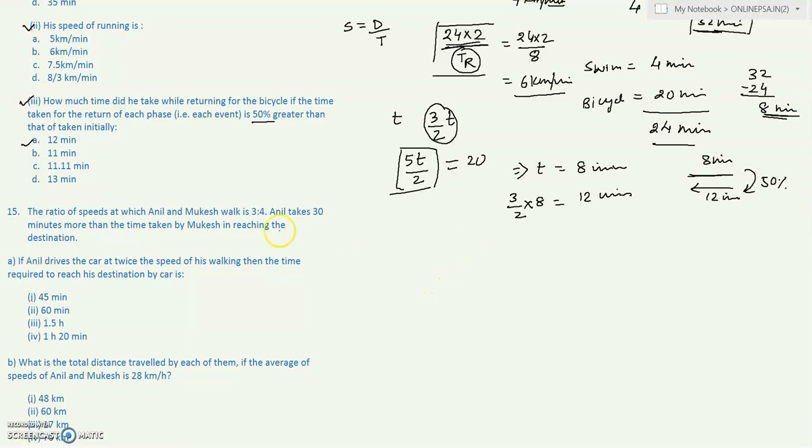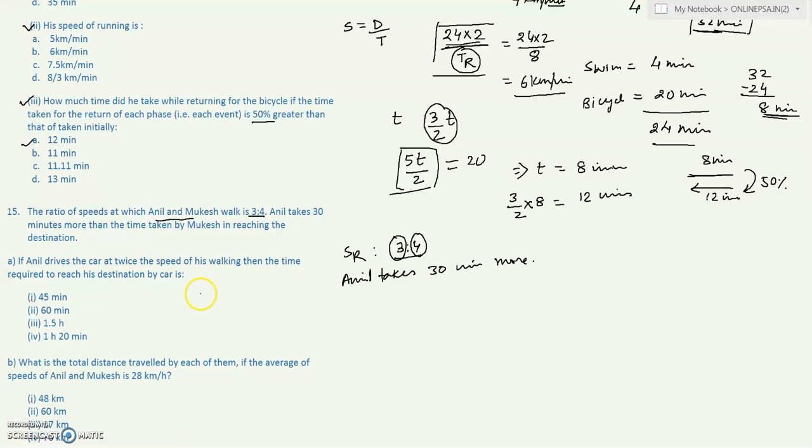The ratio of speeds at which Anil and Mukesh walk is 3:4. Anil takes 30 minutes more than the time taken by Mukesh in reaching the destination. Okay, so the speed ratio is given as 3:4. Anil takes 30 minutes more because Anil has a lesser speed compared to Mukesh.